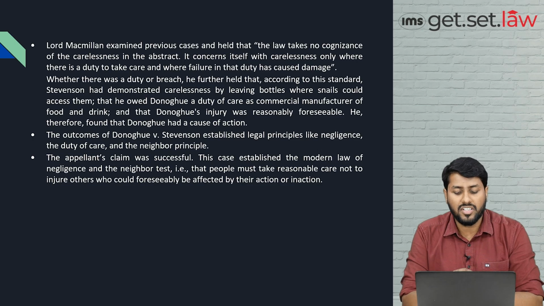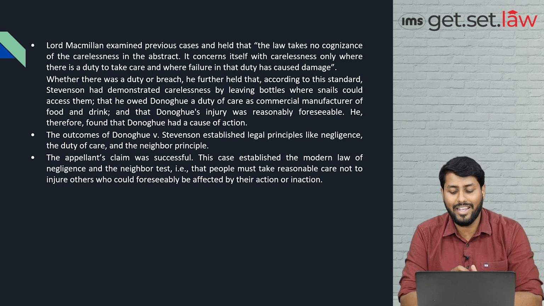So the outcome of Donoghue versus Stevenson established legal principles like negligence, so that if you are acting negligently, then you will be responsible for that. Duty of care, to whom we owe duty of care, and the very important principle of neighbor in this case. So in the end, the appellant's claim was successful, that is, Donoghue's claim was successful. This case established the modern law of negligence and the neighbor test. That is, people must take reasonable care not to injure others who could foreseeably be affected by their action or inaction. So whoever can get affected by your action or inaction, that particular person will be termed as neighbor, and while doing any particular act, you will have to foresee who may get affected and should not act in such a manner.